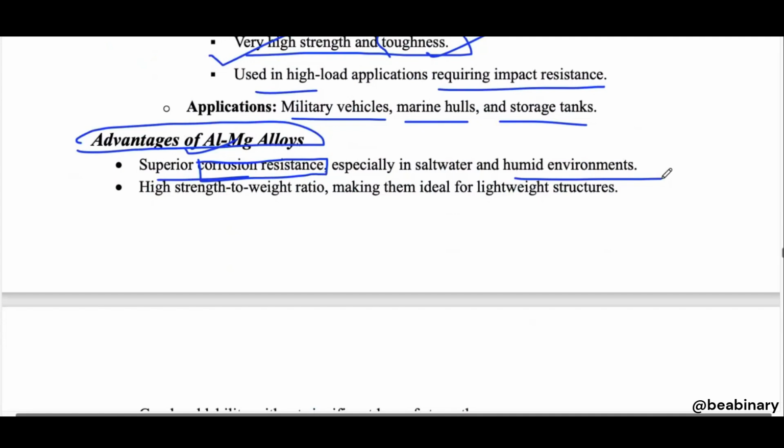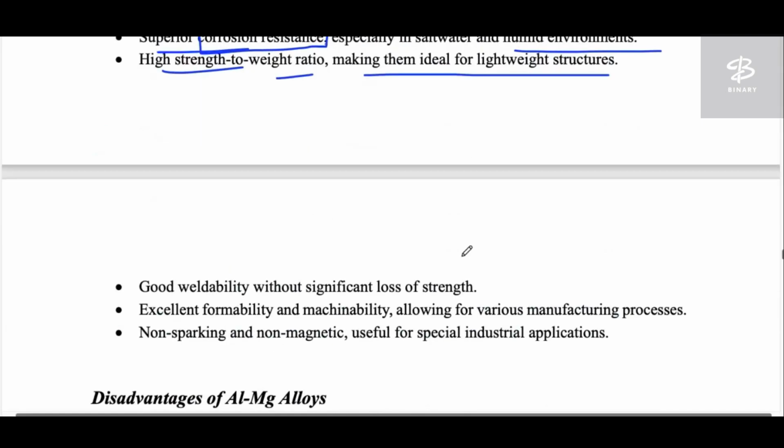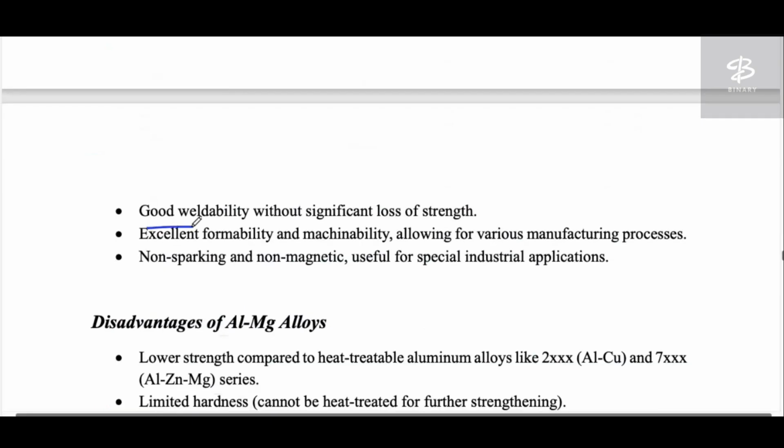But if we talk about the top priority, then it has very good corrosion resistance, especially in salt water. Okay. So, high strength to weight ratio, making them ideal for lightweight structures. Now come to good weldability without significant loss of strength. So here what is good? We can perform the welding process on this particular material without significant loss of strength.